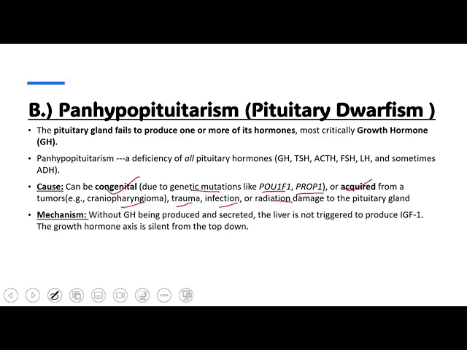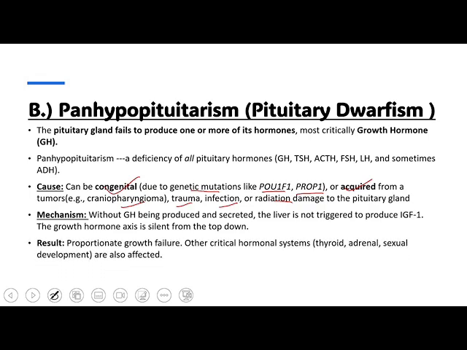And the mechanism of the pituitary dwarfism is that without growth hormone being produced and secreted, the liver is not triggered to produce the insulin like growth factor 1, and so there will be reduced growth, and that results in the proportionate growth failure, and other critical manifestations can be seen due to the defect in the thyroid hormone, adrenal hormone, and other sex hormones, and defect in the sexual development due to the reduced ACTH hormone being secreted.